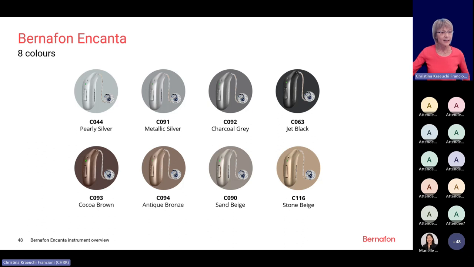There is the pearly silver, metallic silver, charcoal gray. We have a dark black, the jet black. Then we do have the cocoa brown, the antique bronze, the sand beige, and the stone beige. So this unicolor shell also gives Incanta a very, very elegant view.